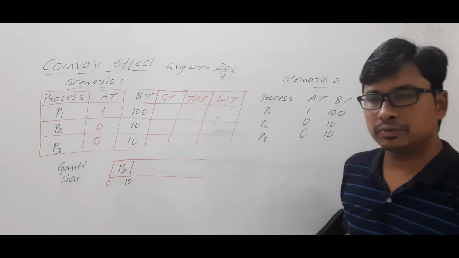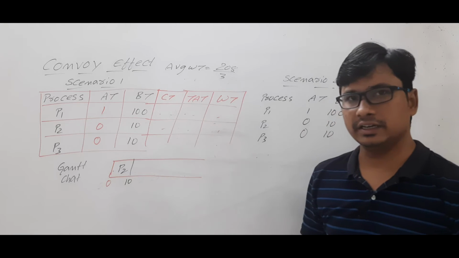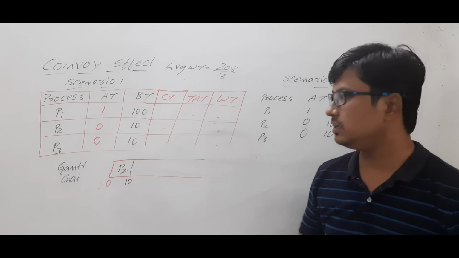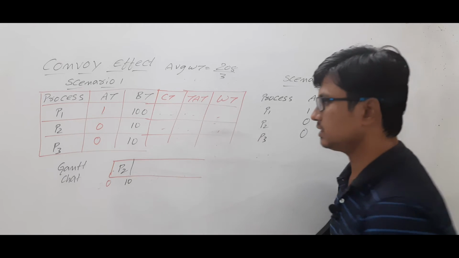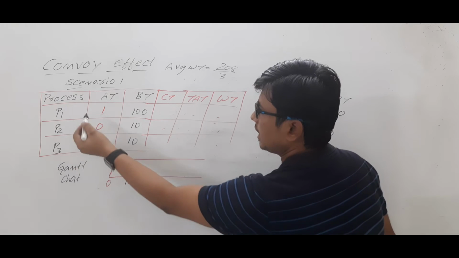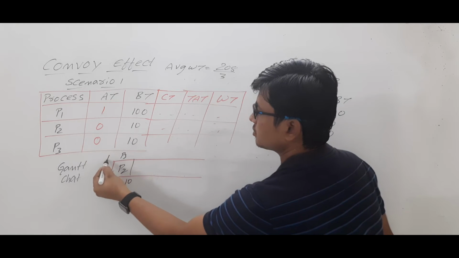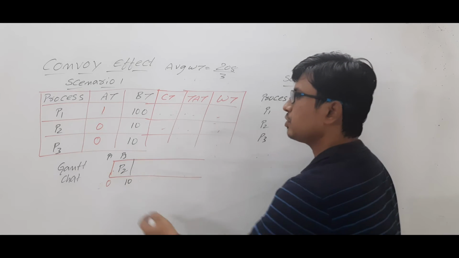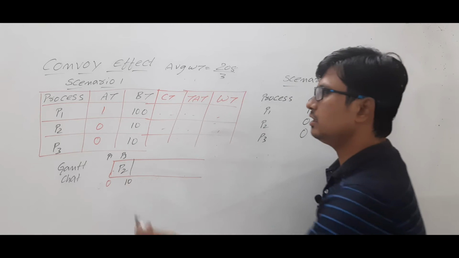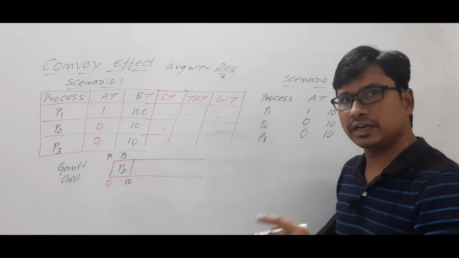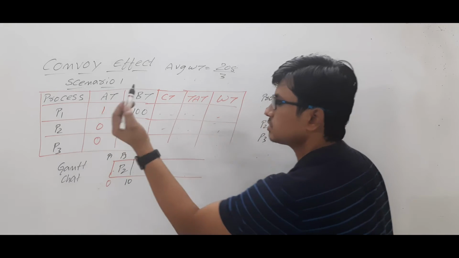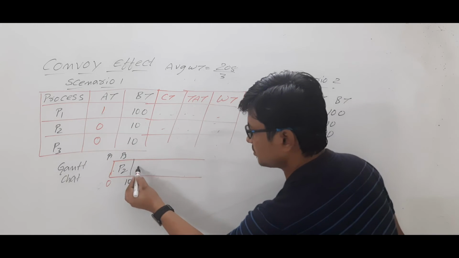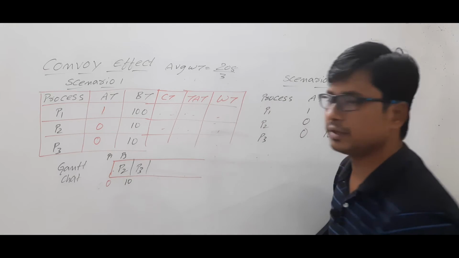As it is a non-preemptive scheduling algorithm, it will be given the entire 10 units of time at a single instant. Once it is done, it will go to the terminated state. Then at that time, process P3 and process P1 are in the ready state. Now which process has to be given higher priority? The process which has arrived first in the ready state will be given high priority. So process P3 has arrived at 0 units of time, so it will be given high priority.